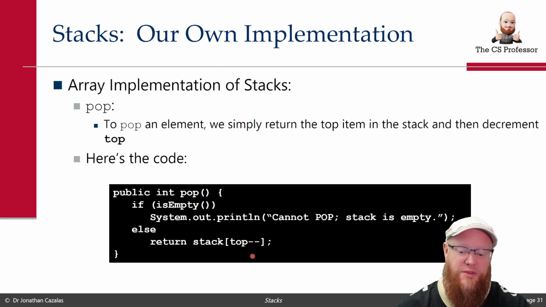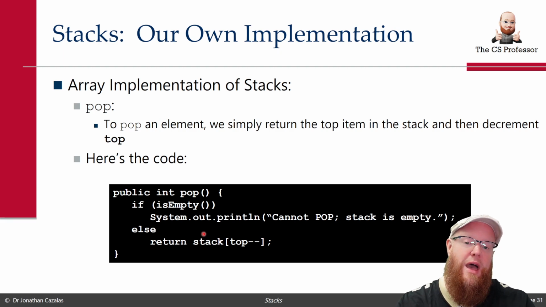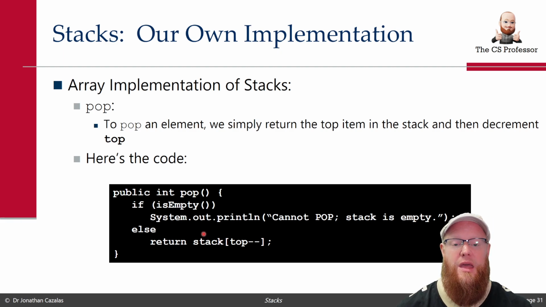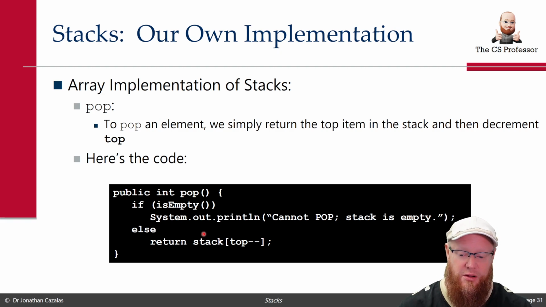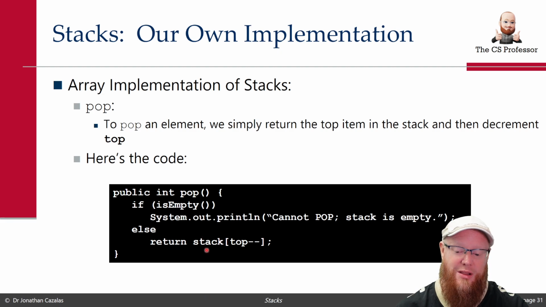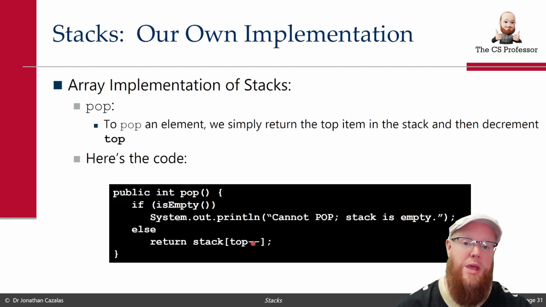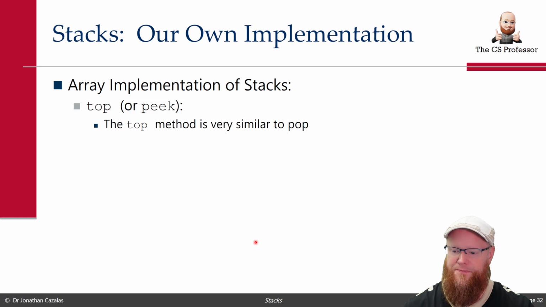If we did not do it in this fashion, you'd have to really have 3 lines of code. You'd have to first take the value at the top, save it into a temporary variable, then you'd have to decrement top, and then you'd have to return that temporary variable. Nothing wrong with that. It's very clear. Or you can just say, you know what, let's return stack at index top, and then do a post decrement where we're now reducing the value of top so it points to that next value.